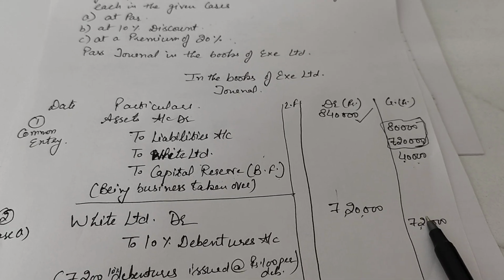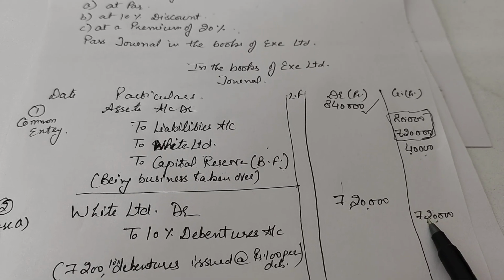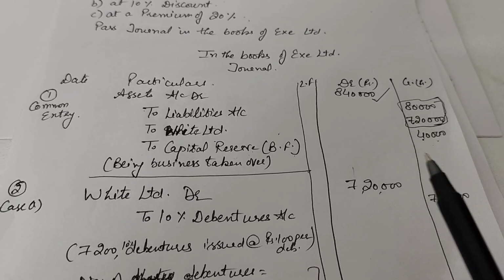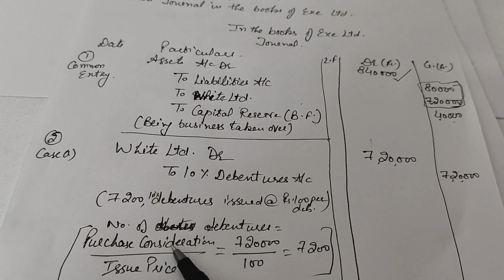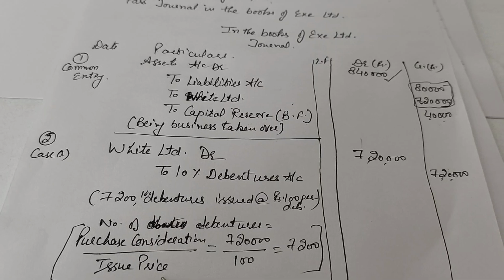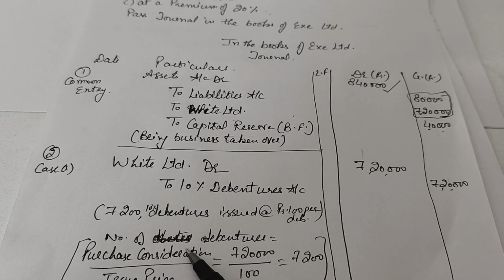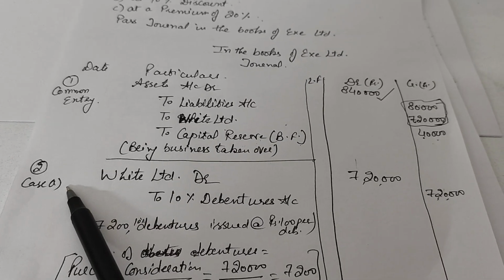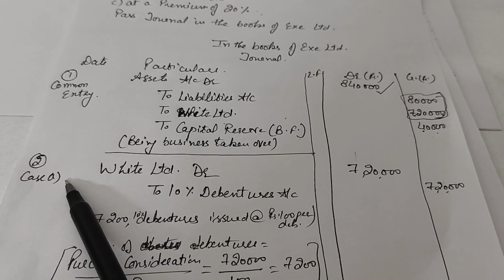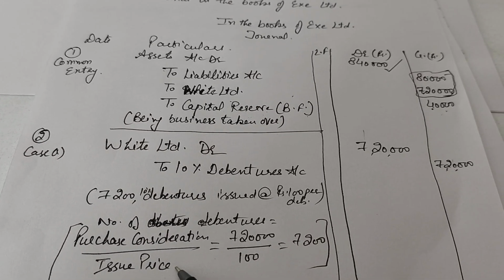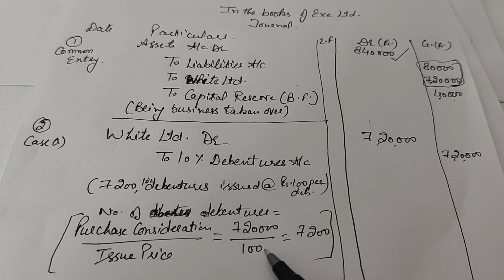Now I have told you how to calculate the number of shares or the number of debentures. The formula goes: purchase consideration divided by issue price. Here in the first case, the shares were issued at par. At par means the issue price would be the face value.